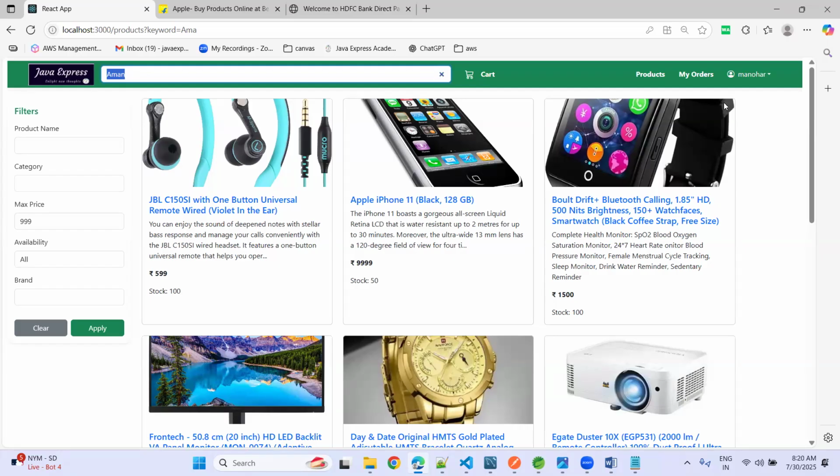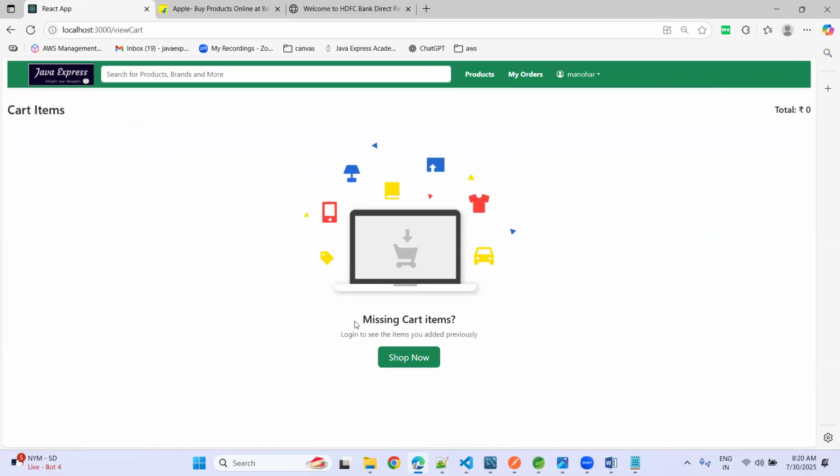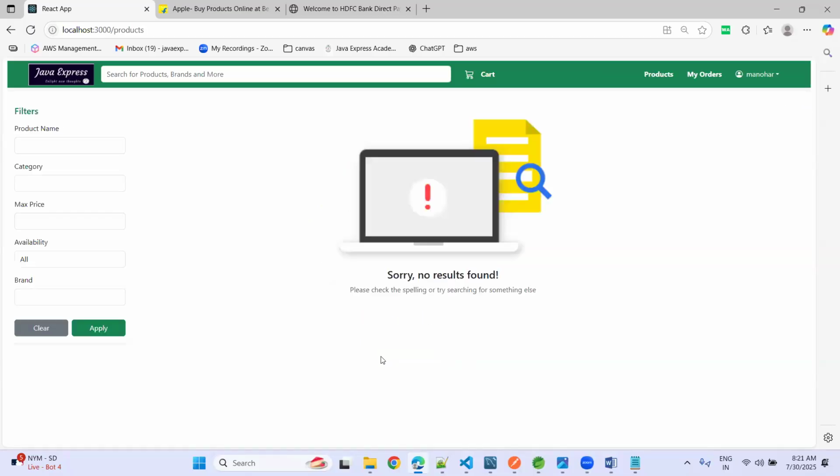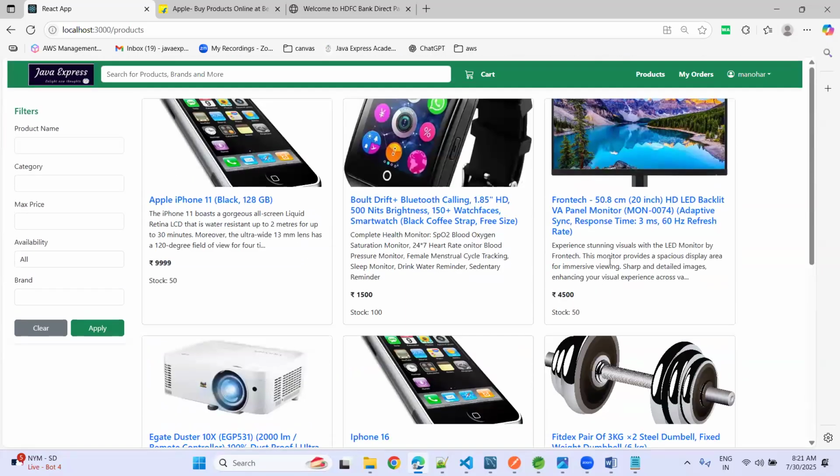Okay, now as a user, if you go to the my orders page, see, you have not placed any orders yet. If you go to the cart item, there are no cart items, shop now. If you are not a logged in user, it will display a login button. If you are a logged in user, it will display shop now. When you click on shop now, it will display your products. This whole data is fetched from the backend from our Java. Now this is what we need to integrate in our front end as well.